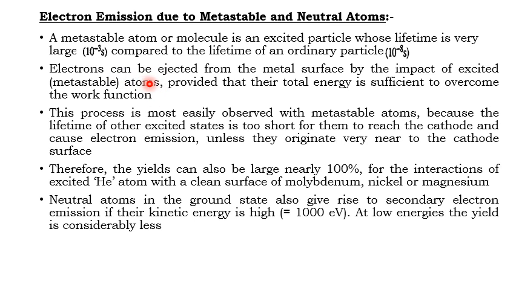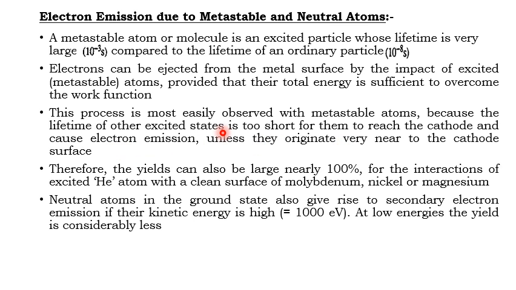This process is called electron emission due to metastable or neutral atoms. This process is most easily observed with metastable atoms because the lifetime of other excited states is too short for them to reach the cathode and cause electron emission unless they originate very near to the cathode surface.